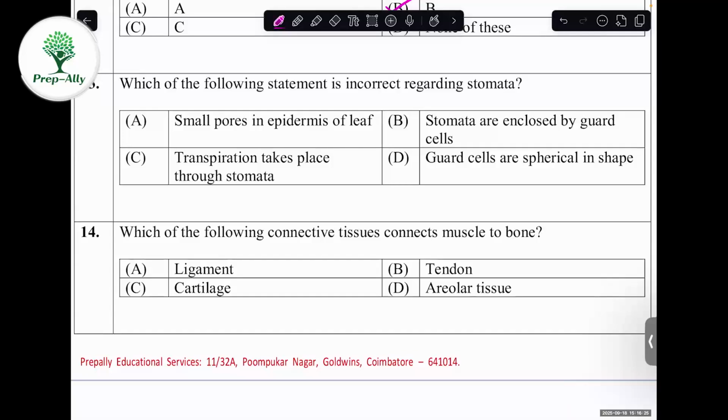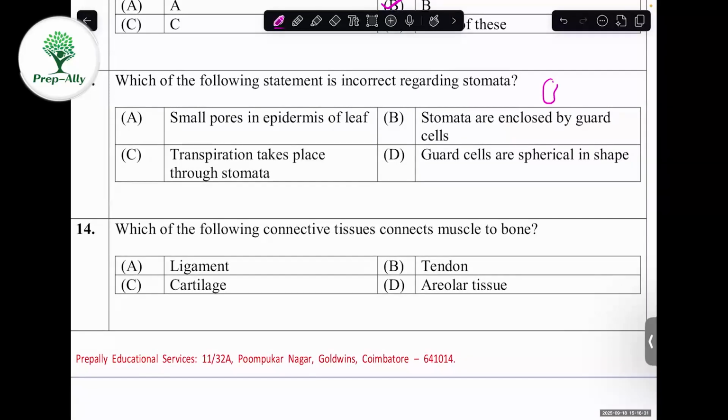We take option B. Stomata are enclosed by guard cells, yes, of course. You know the picture of the stomata, right? This is the guard cells.